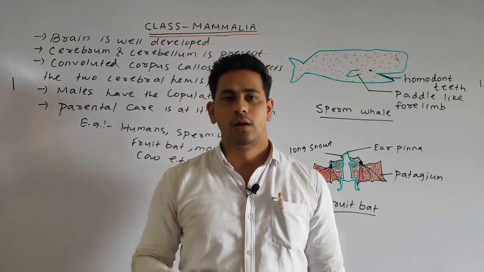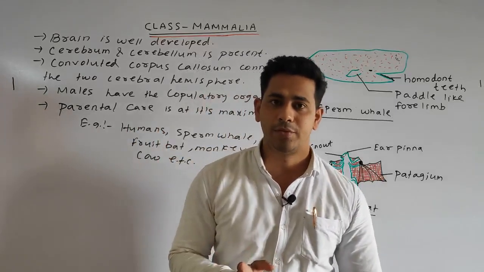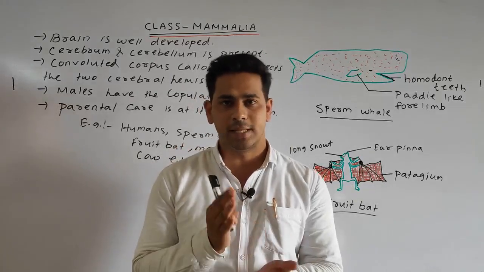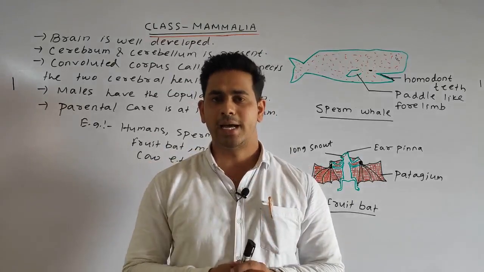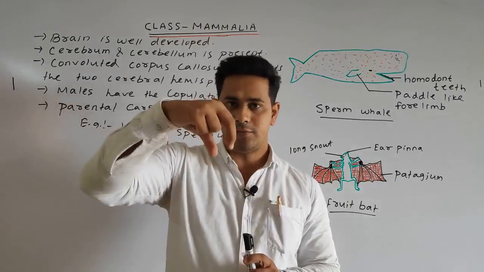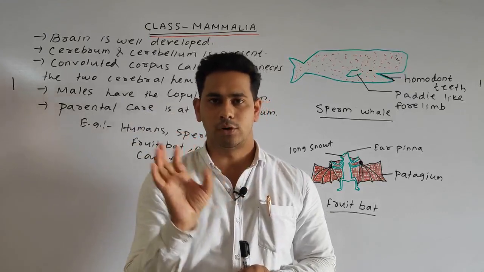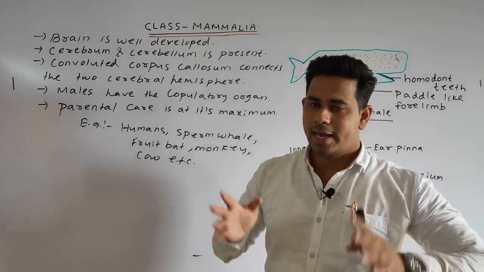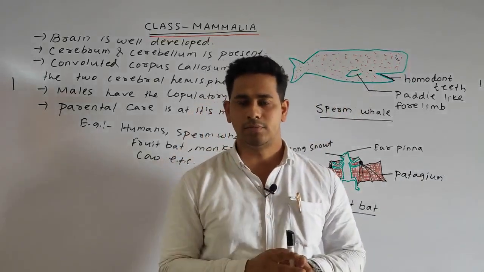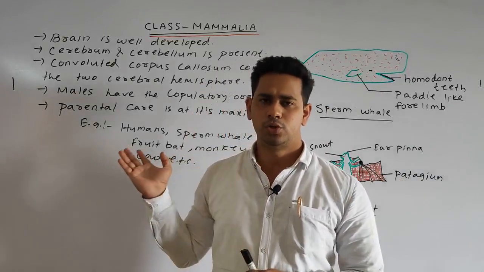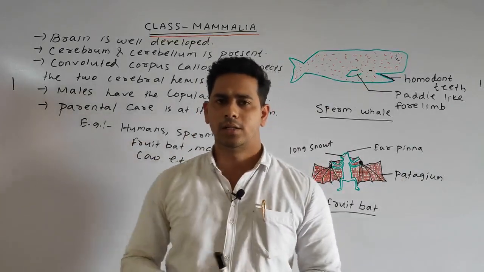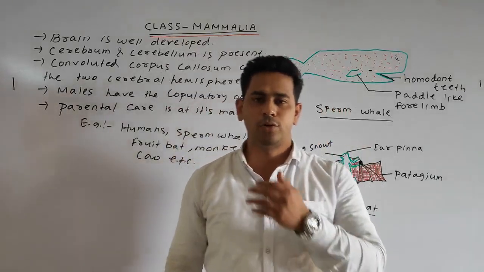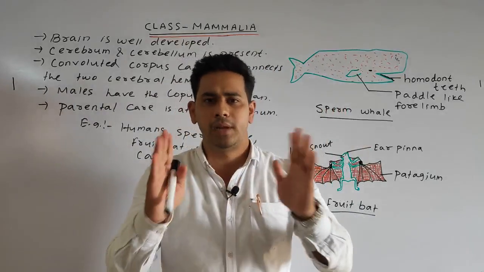Then in the case of the mammalia, we discussed that the brain is well developed, and it has the cerebrum and the cerebellum, and the two cerebral hemispheres are connected by the convoluted, inverted-like structure, the corpus callosum. Also, the males have the copulatory organ and the parental care is at its maximum. Common examples are human, cow, monkey, sperm whale, fruit bat, etc. So students, by this we came to the end of the complete animal kingdom.